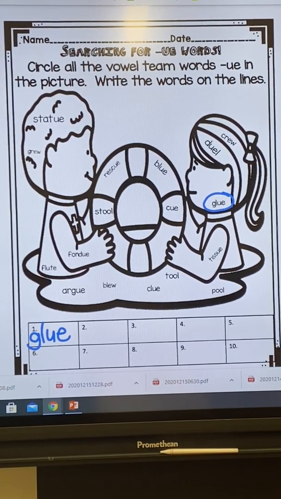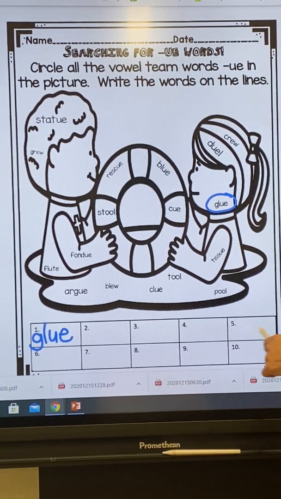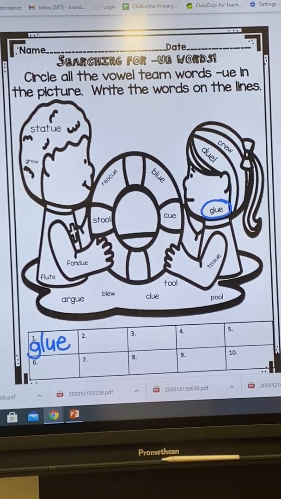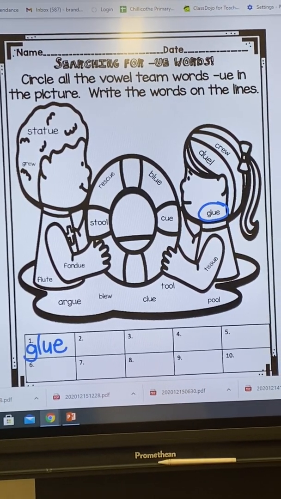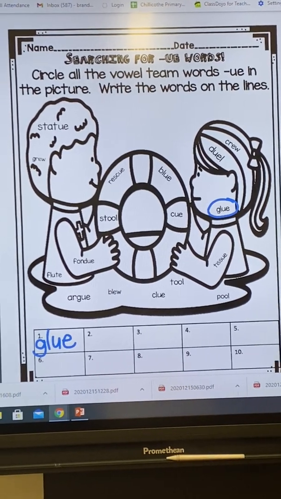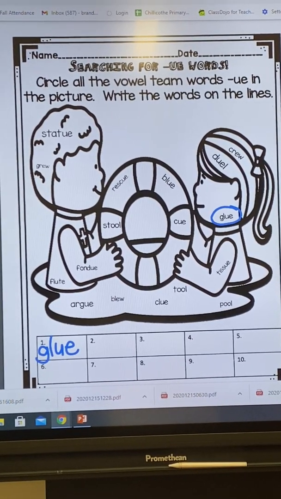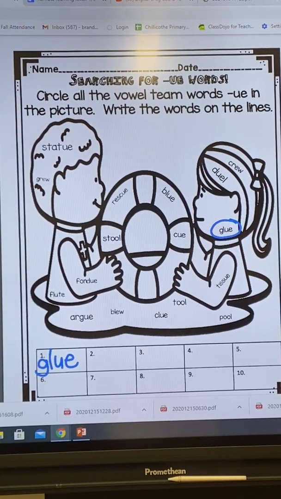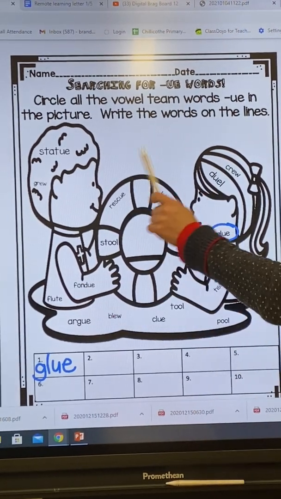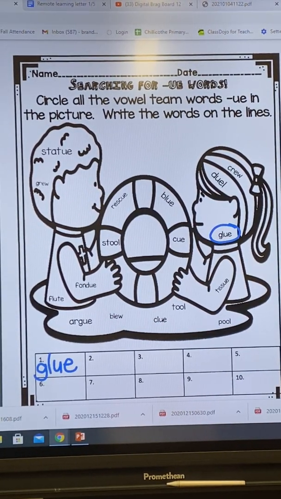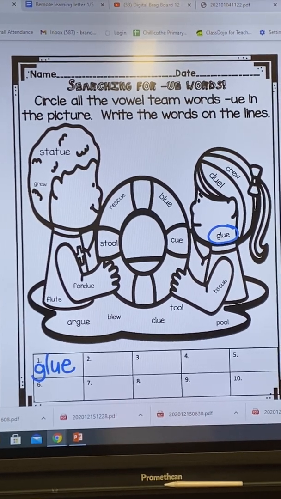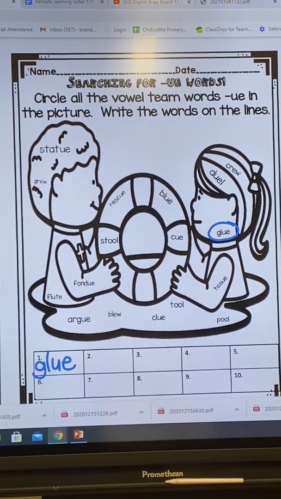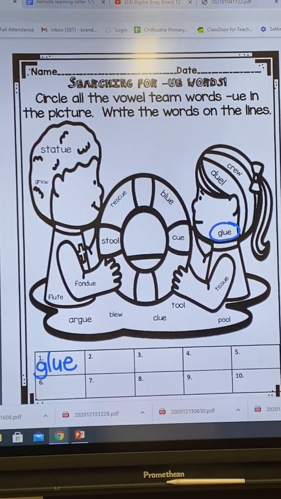When you are finished, you should read the 10 words at the bottom to someone in your house, because you know they all say ooh in them. So find someone to read those words to. Then, if you're feeling like you really want to challenge yourself, you could read all of the words to someone in your house, because there are a few up there that don't have our ooh sound in them. So that's how you're going to complete this page.